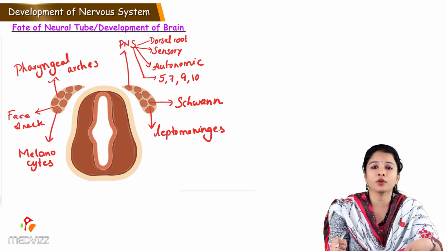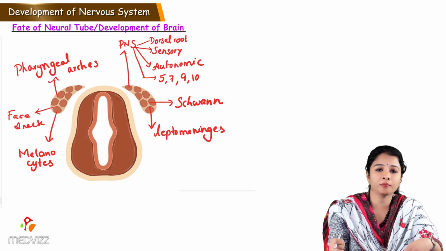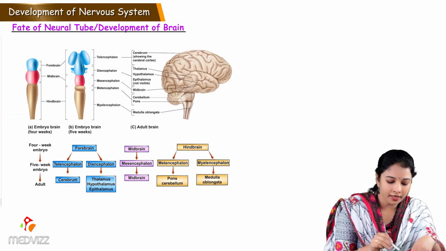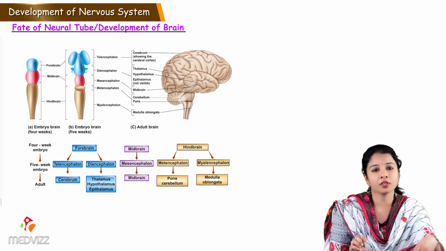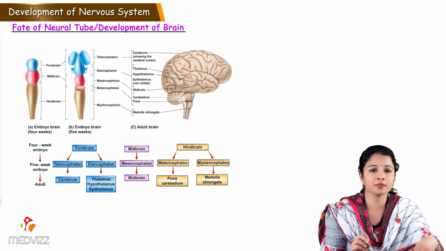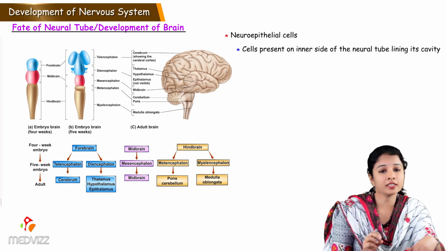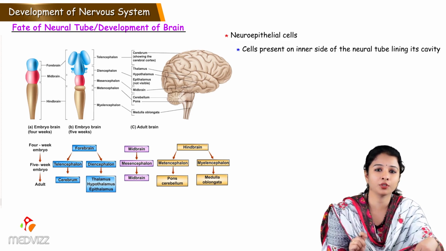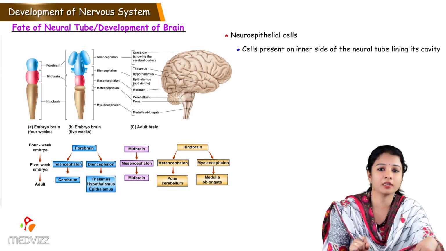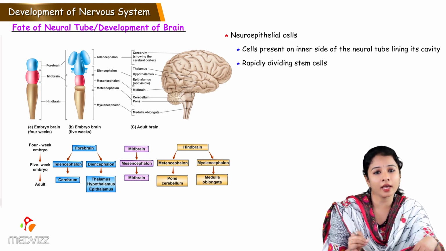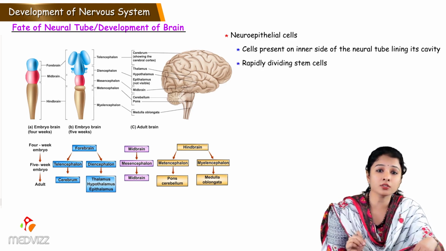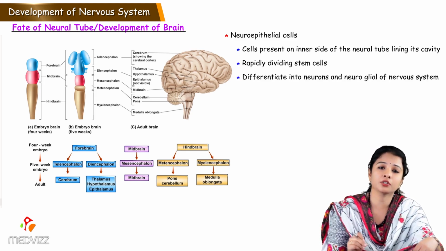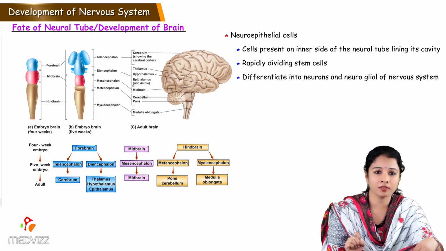Let's see the fate of the neural tube and development of the brain. So after closing of the anterior neuropore and the posterior neuropore, the neural tube differentiates into three brain vesicles which are called primary brain vesicles. The cells which are present on the inner side of the neural tube lining the cavity are called neuroepithelial cells, and these cells are rapidly dividing stem cells, and these neuroepithelial cells which line the inner surface of the neural tube differentiate into neurons and neuroglia of the nervous system.